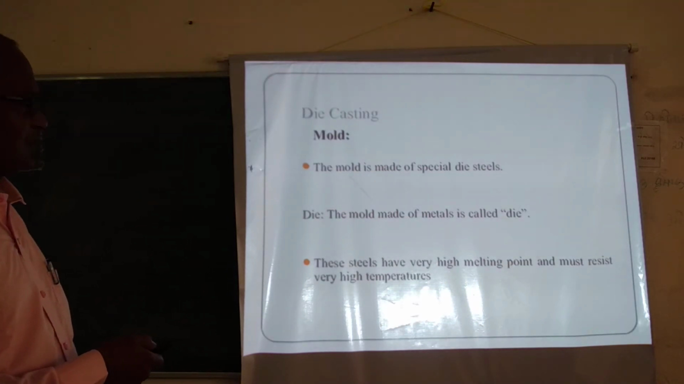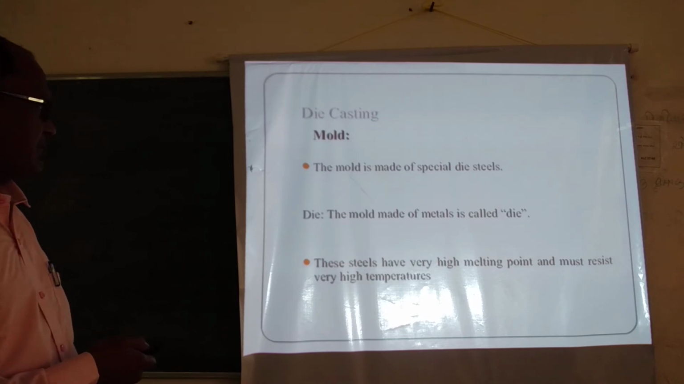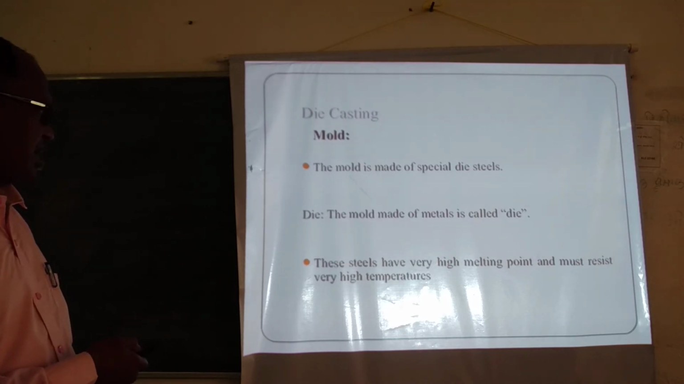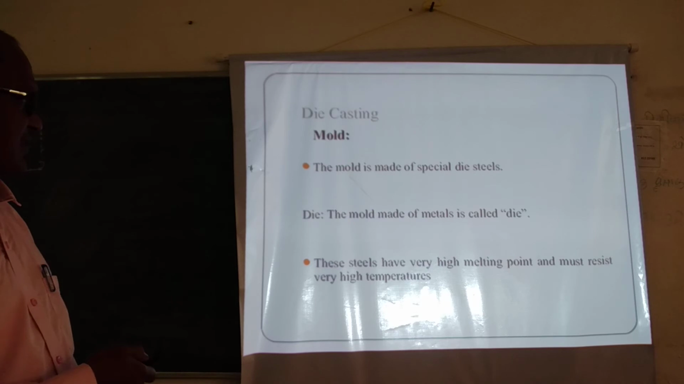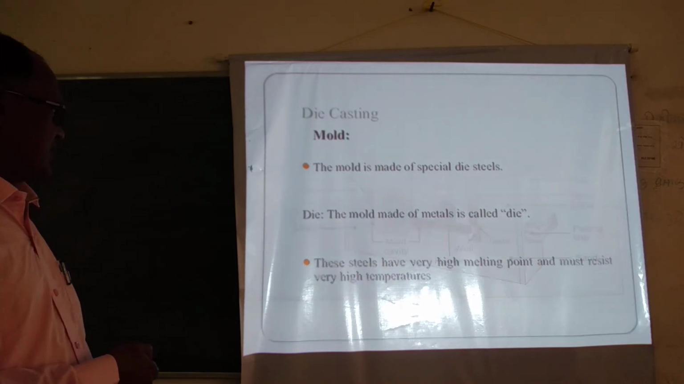The mold is made from die steel metal. The mold is made up of metal, that is called a die. It resists high melting point and high temperature.